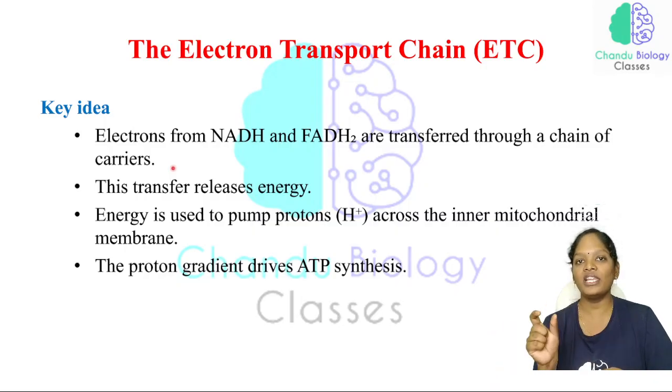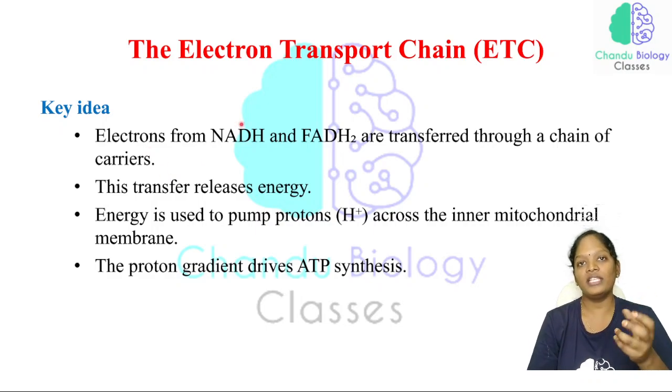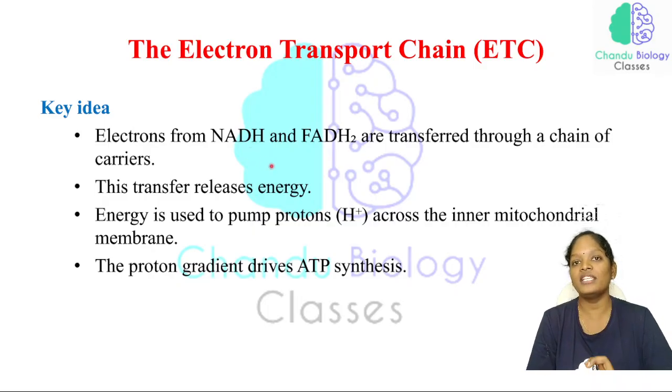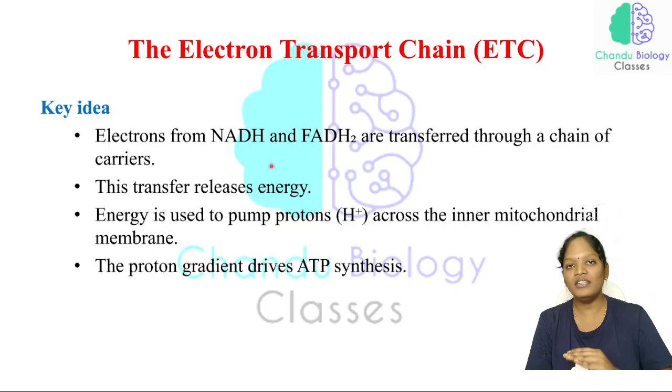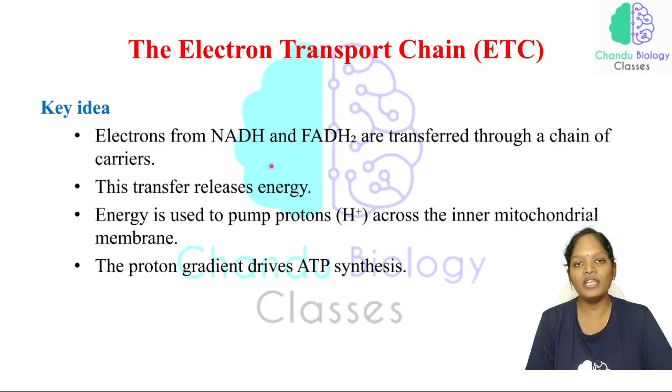Whenever electrons are released, some energy is also released, and this energy is used to pump the protons, the H plus, from the matrix region to the intermembrane space. As a result, there will be a proton gradient.